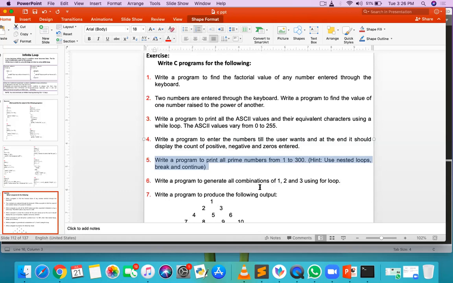If it is not divisible by 2, and if it is divisible by 3, again it is not a prime number. If it is not divisible by 2, neither 3, then check for 4. If it is again not divisible by 4, check for 5, then 6, 7, 8 up to n minus 1. So just try it. First try checking a single number as prime or not, and after that modify the same program to print primes from 1 to 300.